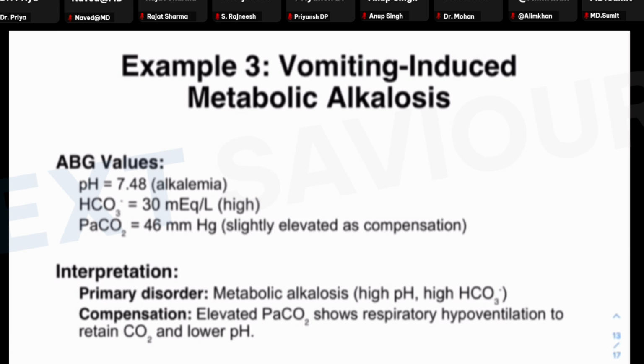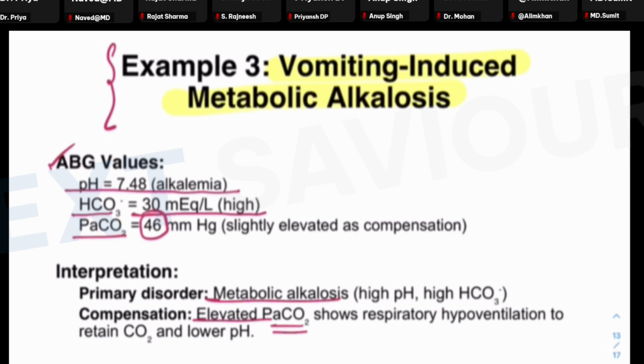Another example, the vomiting induced metabolic alkalosis. After diabetic ketoacidosis, the most commonly asked question is on vomiting, that how it might result in acid base imbalance. The ABG values over here, the pH is higher, that is alkalosis. The bicarbonate levels are higher, which is indicative of metabolic alkalosis. The partial pressure of the carbon dioxide is also elevated, which is indicative of the compensatory mechanism. So what is the interpretation? It is the metabolic alkalosis, and the compensation is achieved by high partial pressure of the carbon dioxide on arterial blood gas examinations.